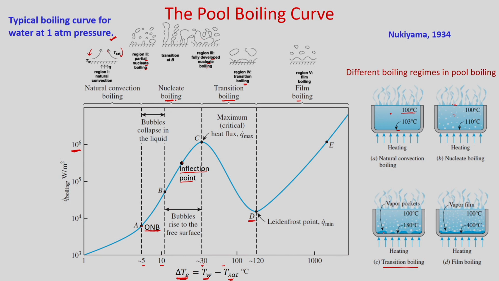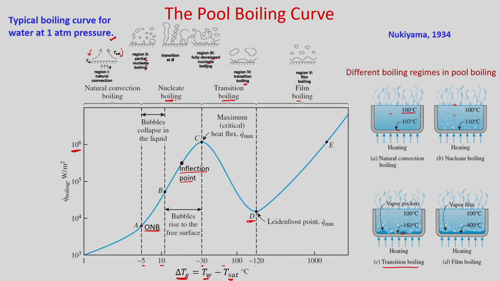That means there will be no connection between the liquid and the surface. As the liquid is separated from the surface by this vapor, your heat flux will continue to decrease, because there will be a vapor blanket at discrete points over the surface. So, it will act as a resistance to the heat transfer.